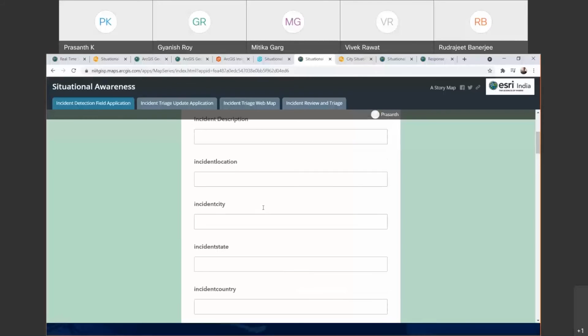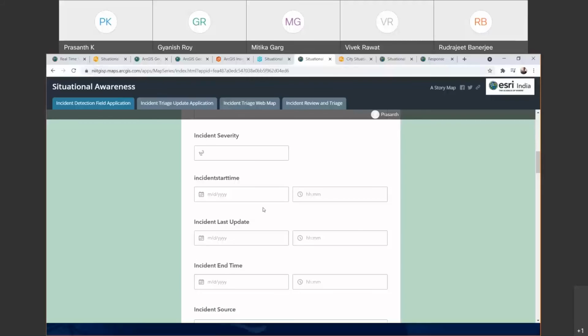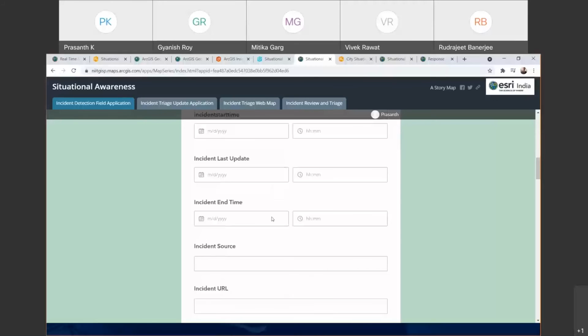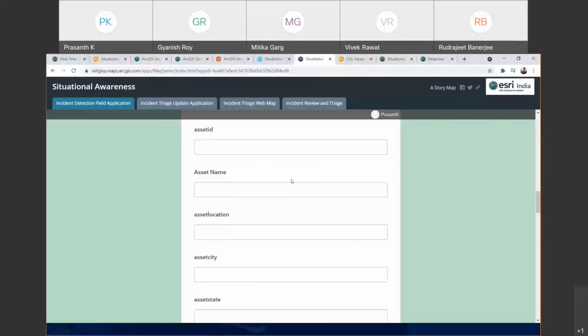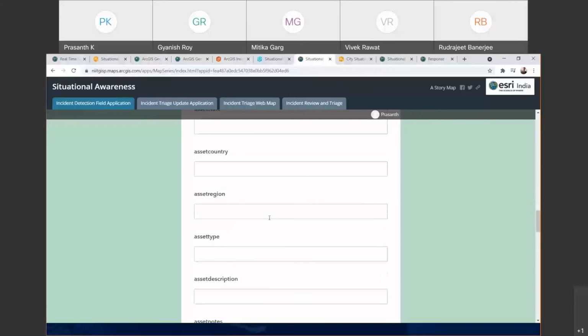So if some official who is in the field is giving you a live incident update from the field, he will be able to use this specific form to collect this information and provide all these pre-configured set of survey form.